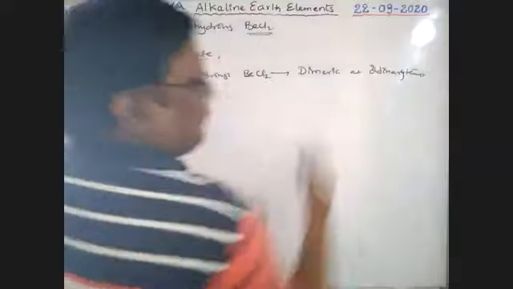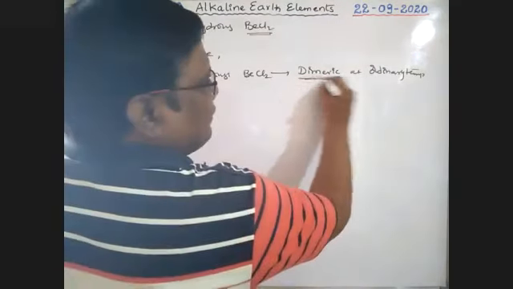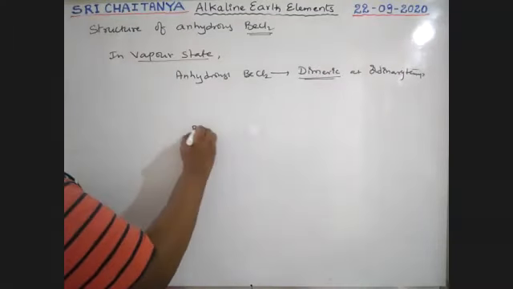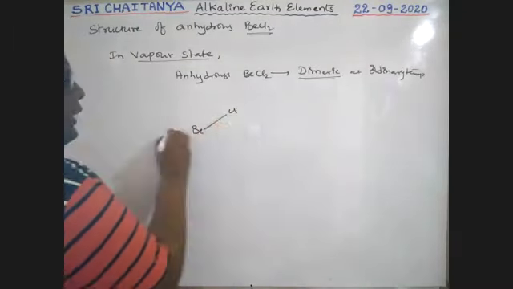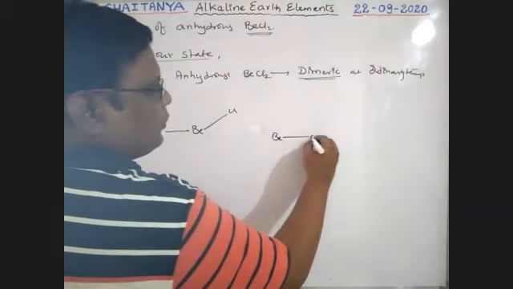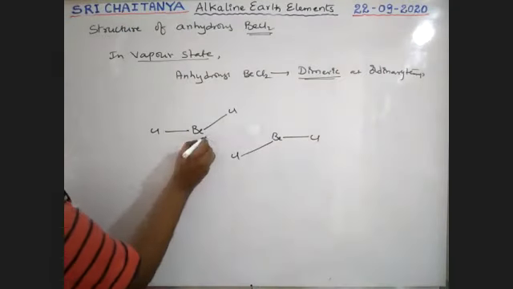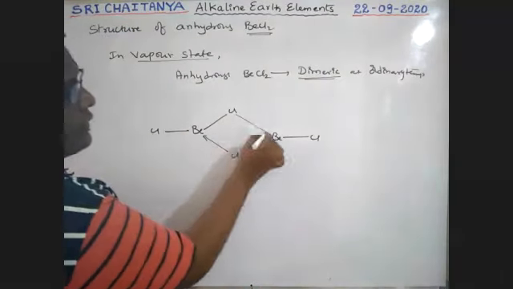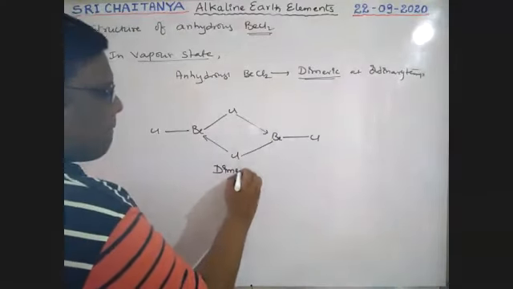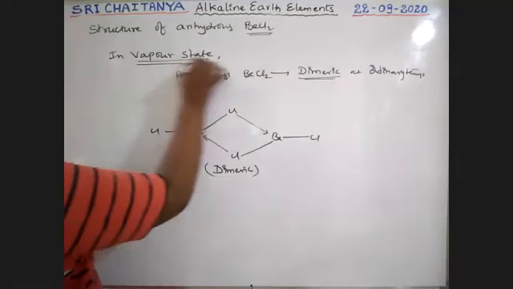At normal temperature, anhydrous BeCl2 is dimeric. 2 molecules are arranged. See here, beryllium, chlorine. So this one donates to this one, this one donates to this one. So it is a dimeric structure in vapor phase.